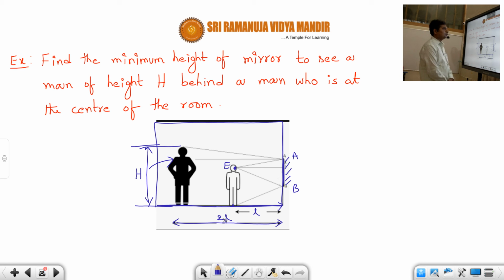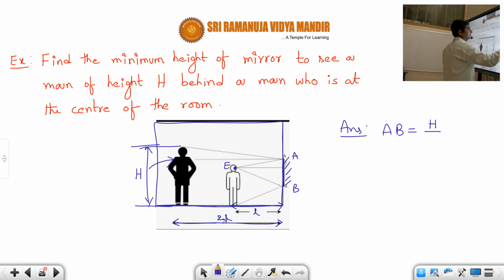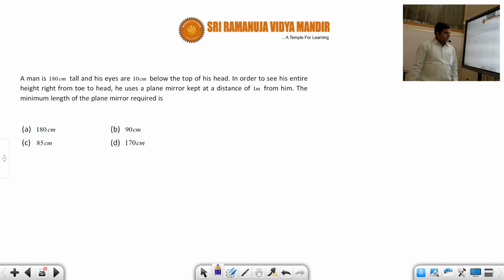So this I am giving as homework, students. Please do it. The answer for this is that the minimum size of the mirror required, AB, is equal to h by 3, students. Please do it as homework. If you don't get it, you can ask me. Okay, students. So that is about the concept of field of view and a simple problem, students.